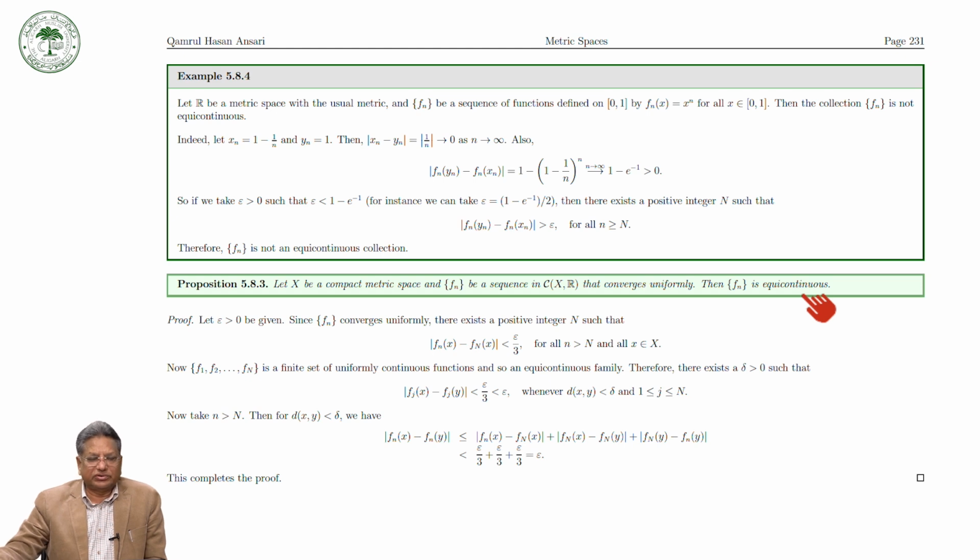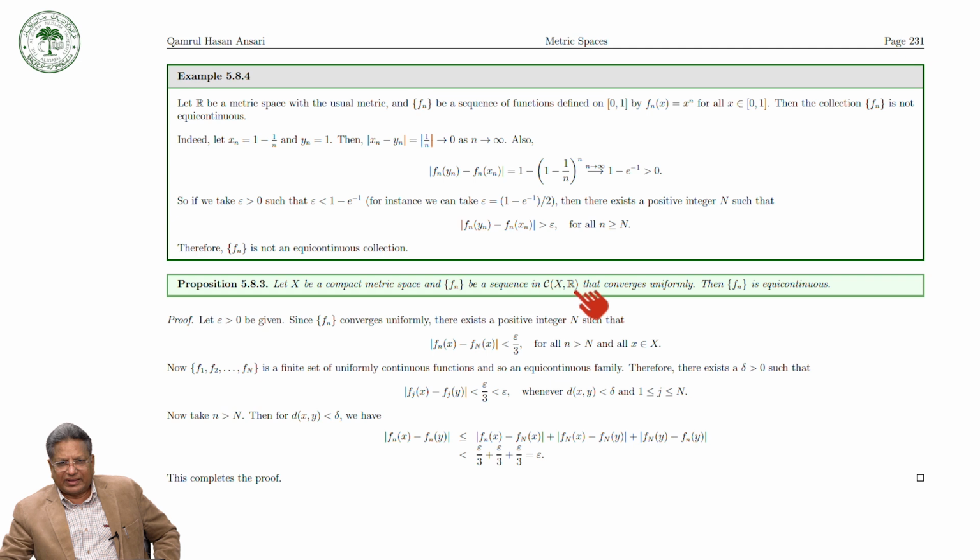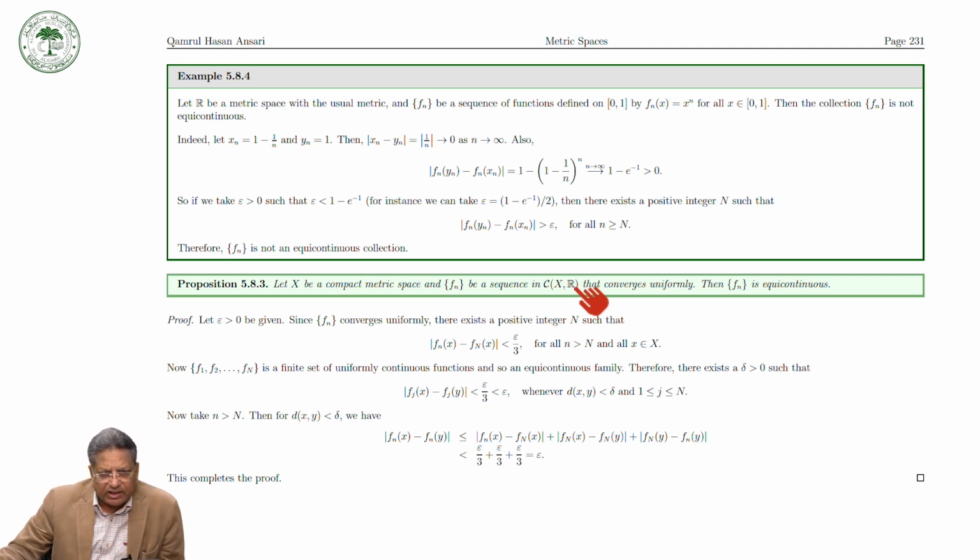So if you have a sequence or family of real valued continuous functions defined on a compact set such that it converges uniformly, then the family or sequence Fn is equicontinuous. To prove equicontinuity, we have to prove that |Fn(x) minus Fn(y)| is less than epsilon.